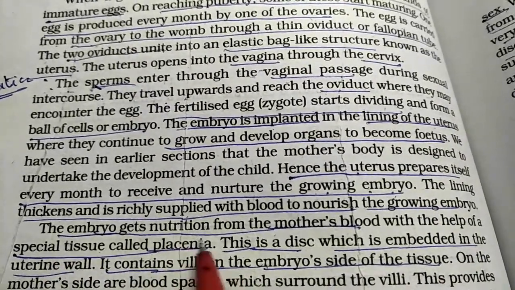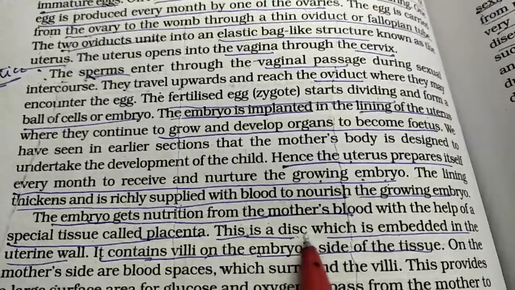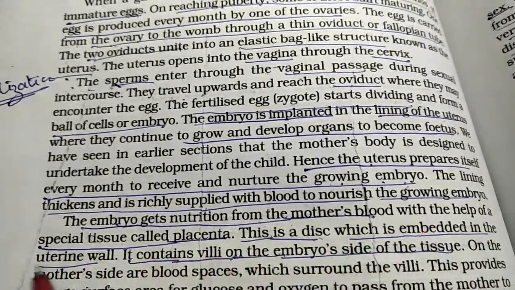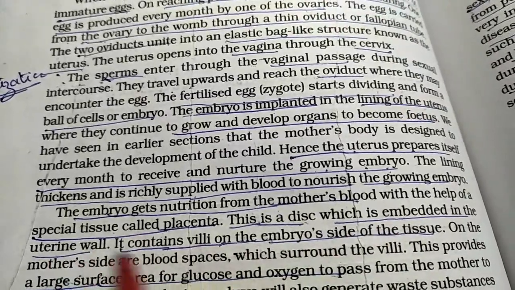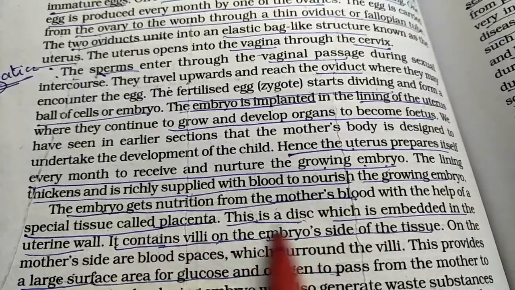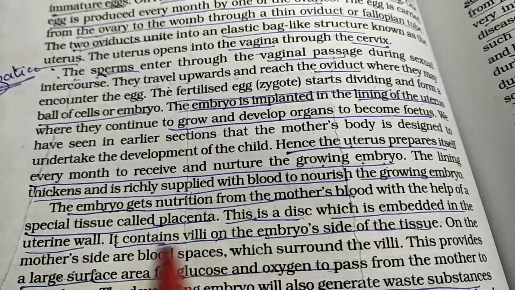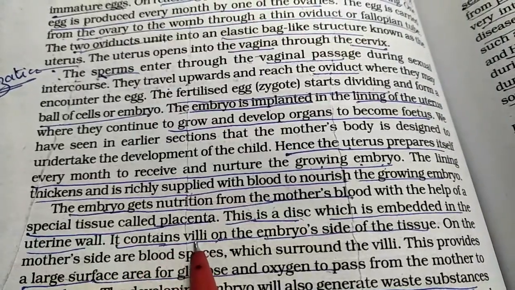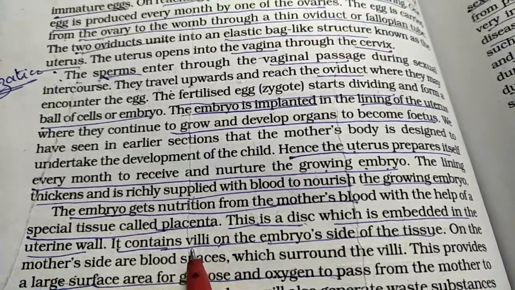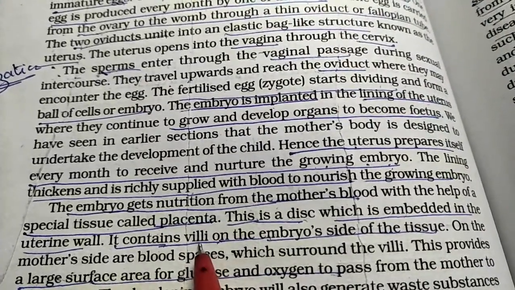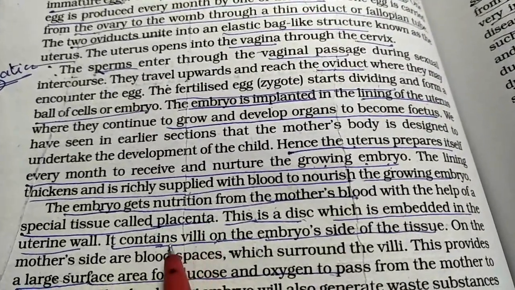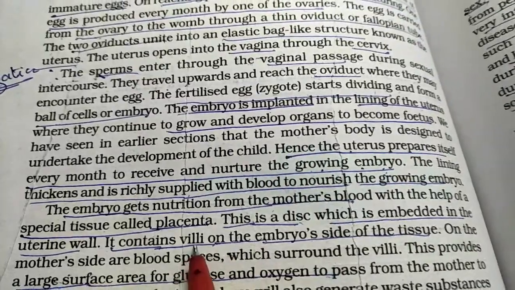Now this placenta is disc shaped. It is embedded inside the uterine wall. This is inside the uterus wall, there is a disc shaped structure called the placenta. Now it also contains villi. If you all remember, the small intestine also contains villi. Villi are finger like projections which increase the absorption surface area.